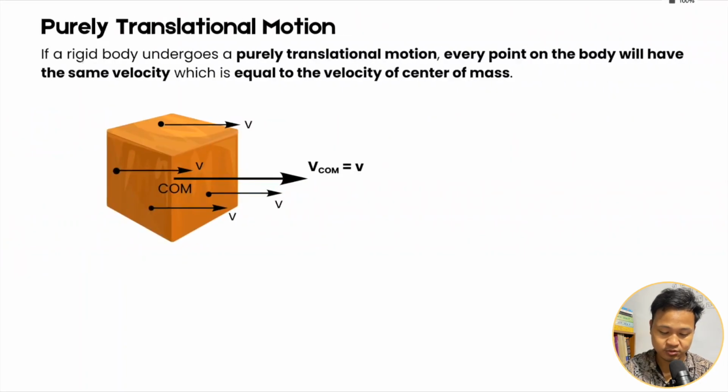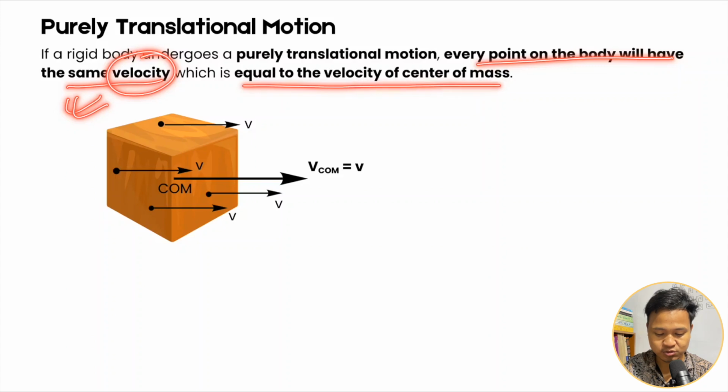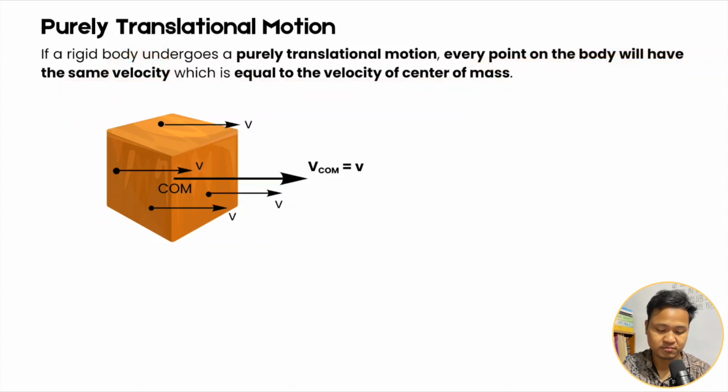Okay, so here if a rigid body undergoes purely translational motion, every point on the body will have the same velocity. Okay, so remember, it is equal to the velocity of the center of mass. Whatever the center of mass has, every point on the body has the same, if they perform purely translational motion.